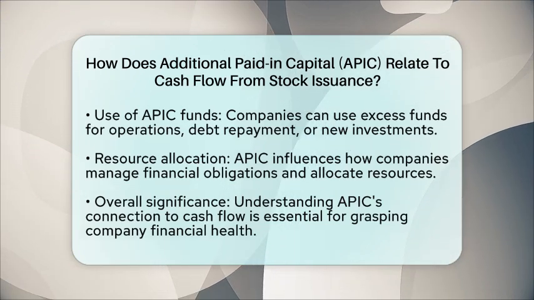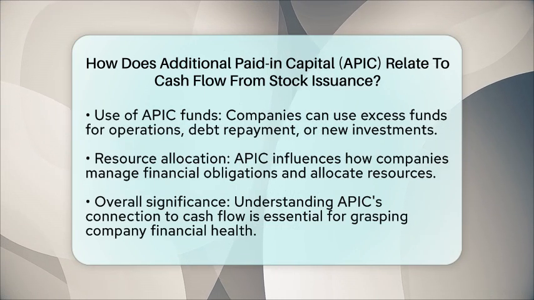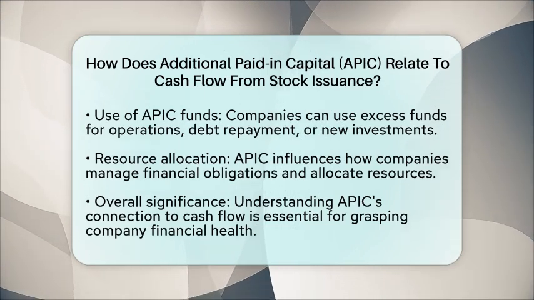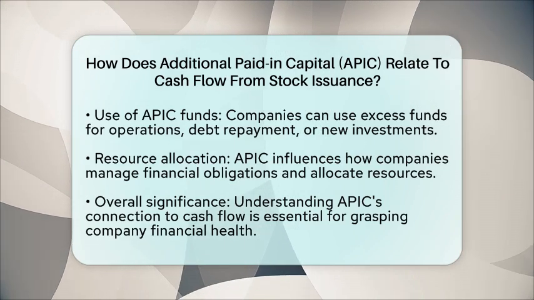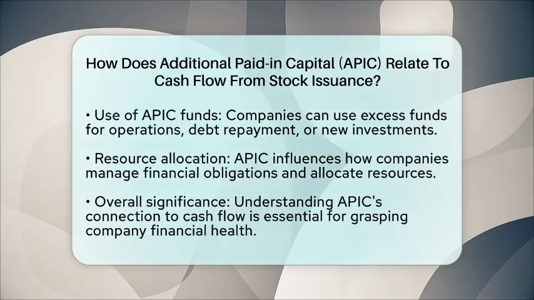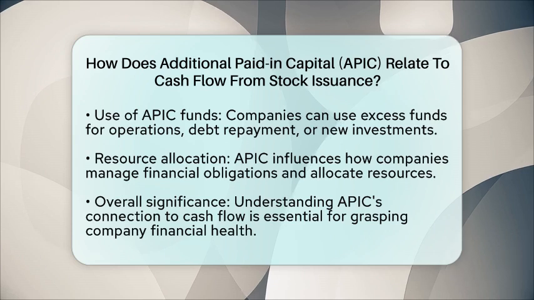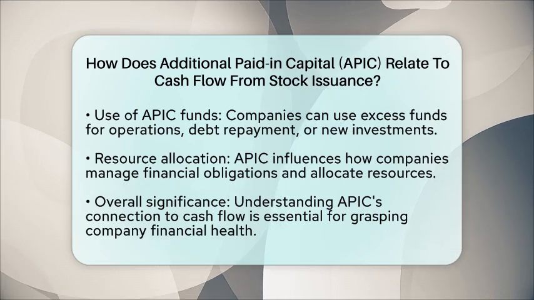In practical terms, companies use additional paid in capital to account for the excess funds received from stock sales. These funds can be used for various business purposes, like expanding operations, paying off debts, or investing in new projects. This can indirectly affect cash flow by influencing how a company allocates its resources and manages its financial obligations.